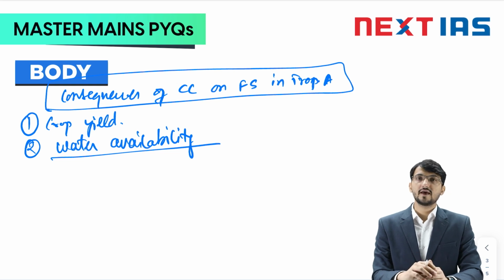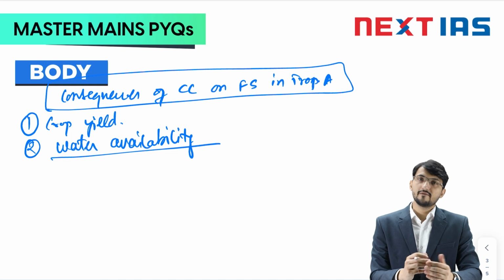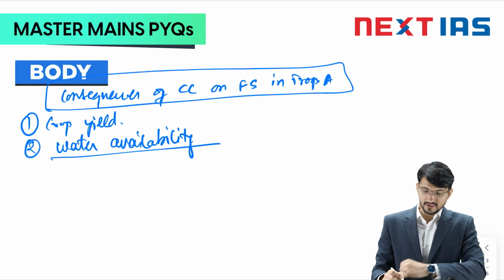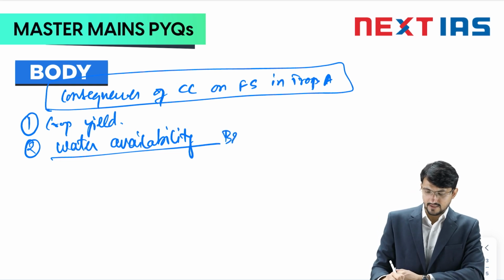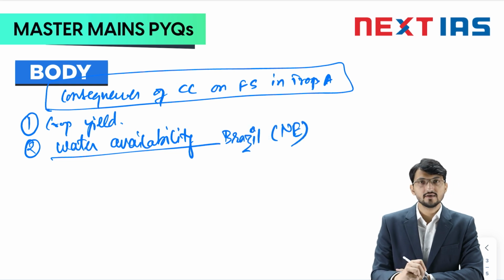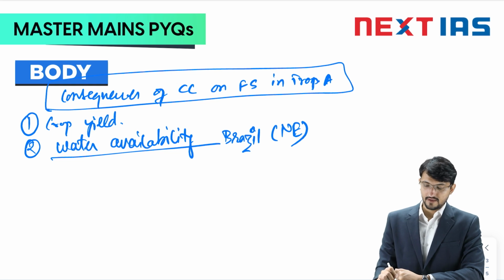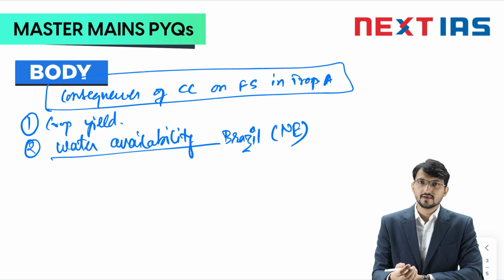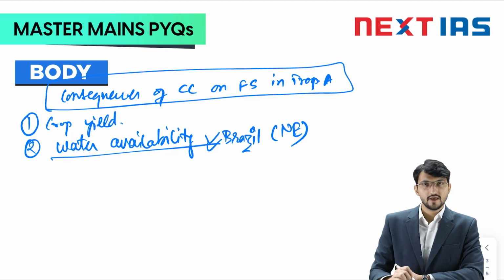Some areas they have floods, they have too much water, and some areas they have scarcity of water for a longer period of time, and that leads to crop failures. For example, here you can mention the example of Brazil. You can mention that the northeast part of Brazil is facing a lot of challenges. There they grow beans, they grow maize, or let's say they grow coffee beans. So these crops are impacted.